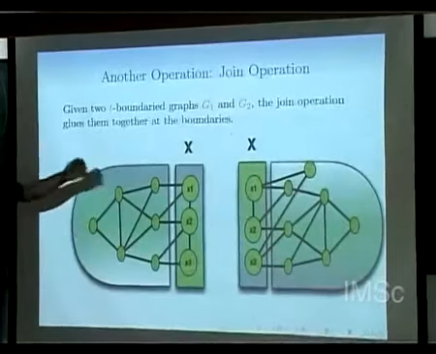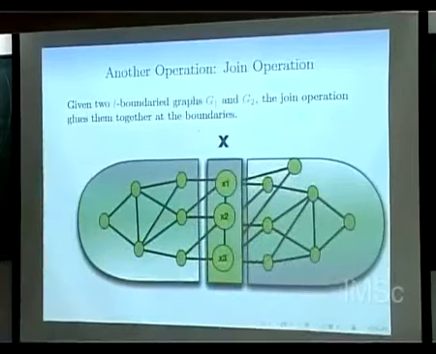And we take the union of all the edges. For example, here we did not have an edge between x2 and x3, but we have an edge between x2 and x3 now. And if there were some parallel edges, we can get rid of them, so you keep only one edge. So basically you take the union of these edges. This happens.